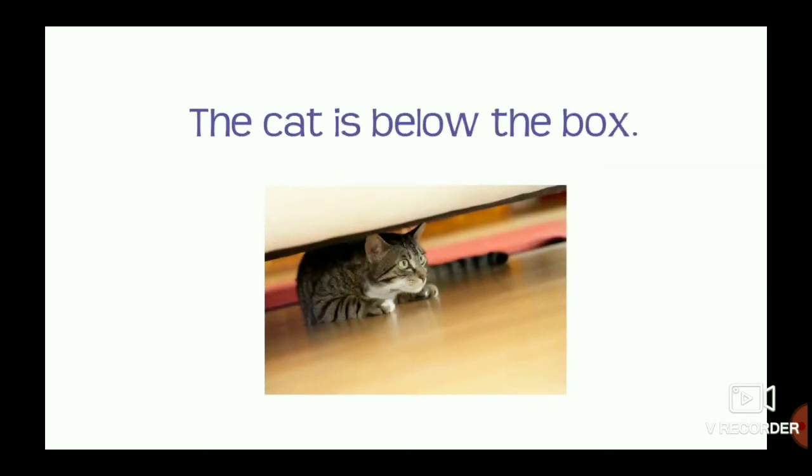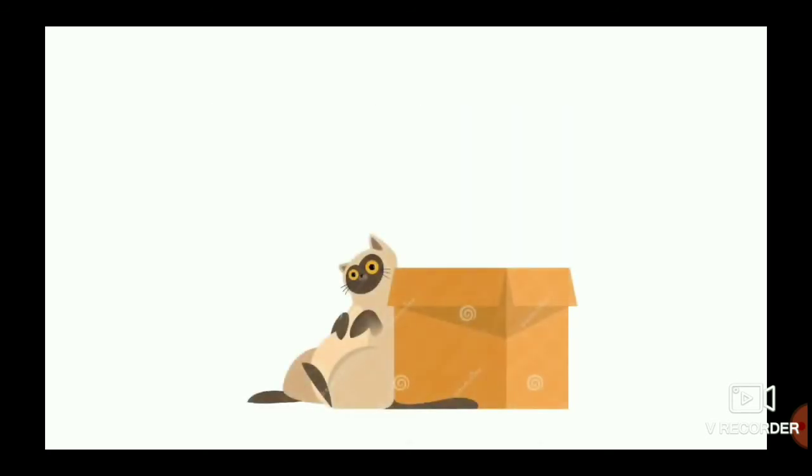Near the box. The cat is below the box. The cat is beside the box. Okay? Dear kids, it is on the box, between the boxes, under the box, in front of the box, behind the box, beside the box, near the box, below the box and above the box.